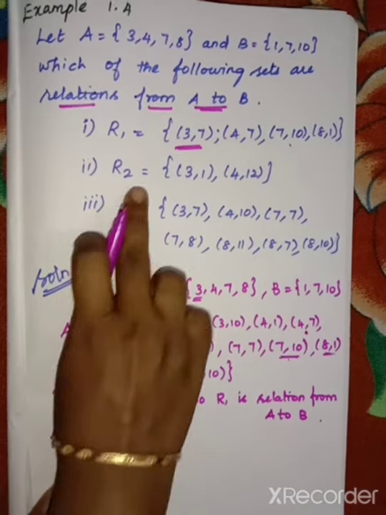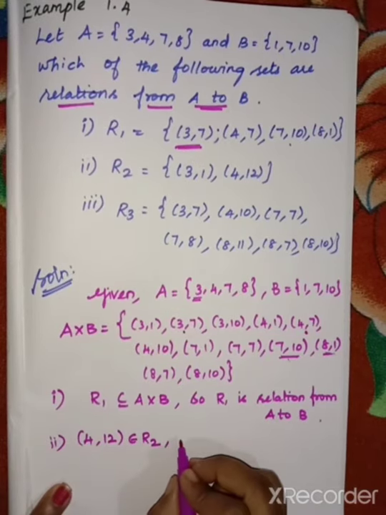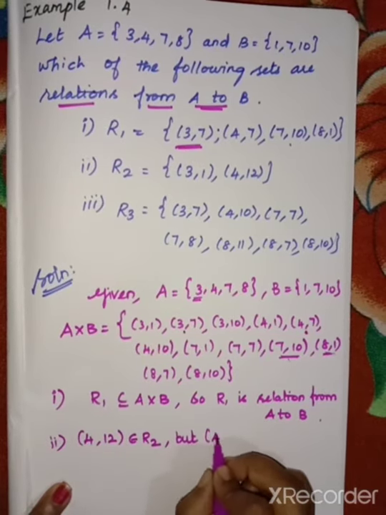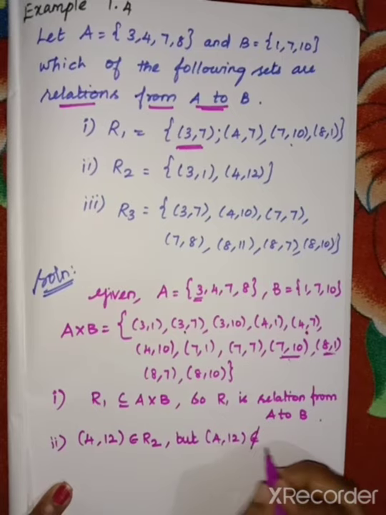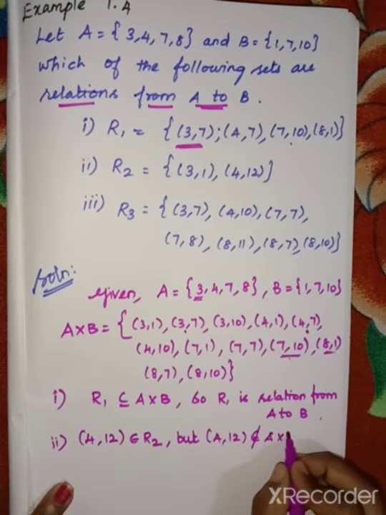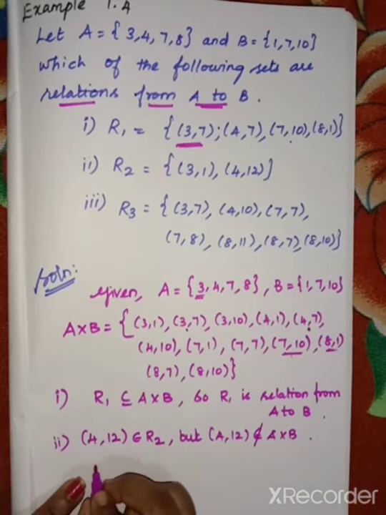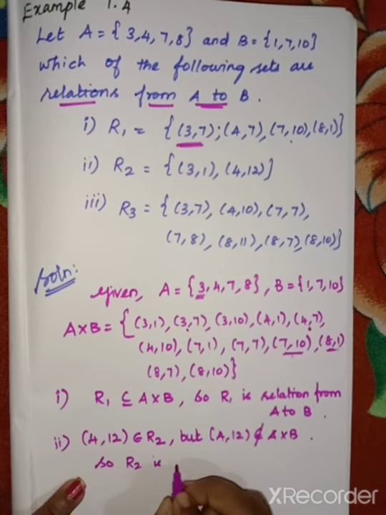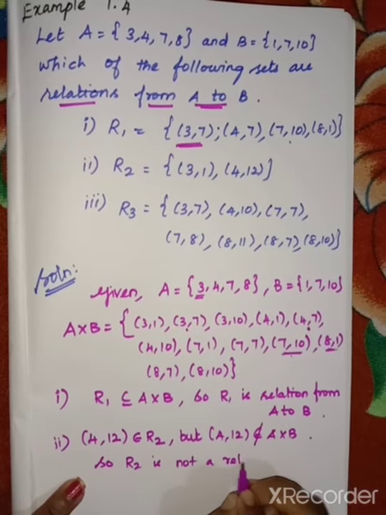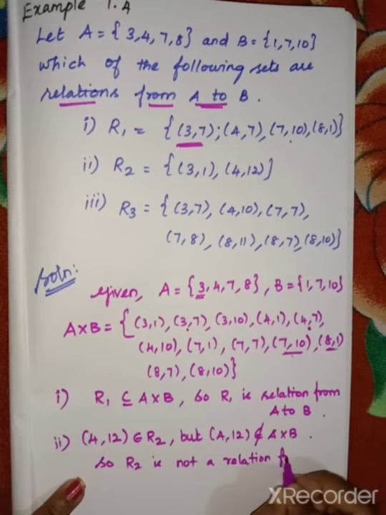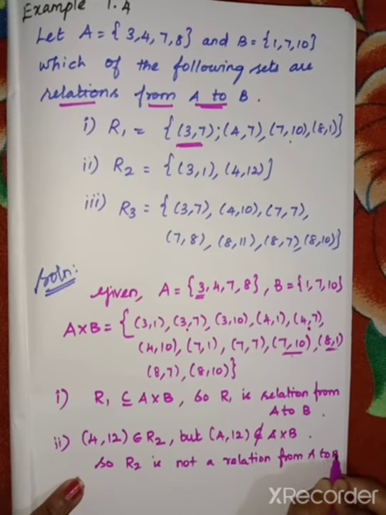That is in the R2 set. But 4, 12 doesn't belong to A cross B. So R2 is not a relation from A to B.